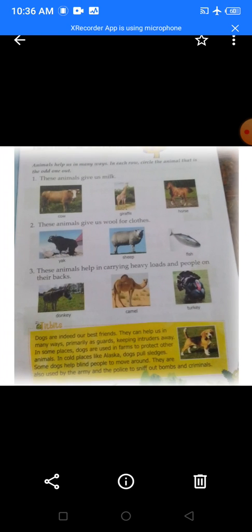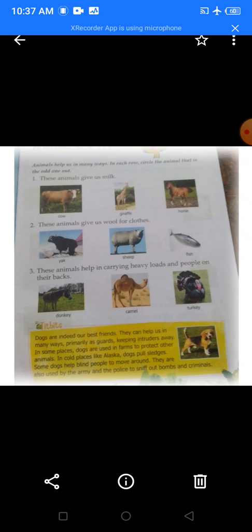Now, we will go to the next page. Okay. So, now the first question. This animal gives us milk. Now you have to circle the odd one. So whom you will circle? You will circle giraffe, because we do not get milk from giraffe.